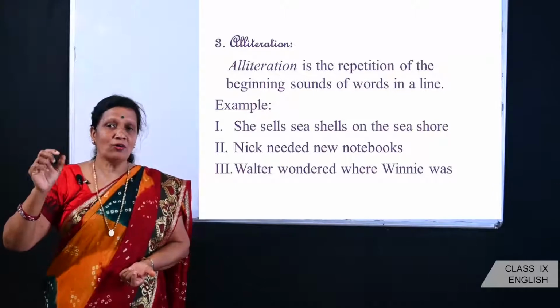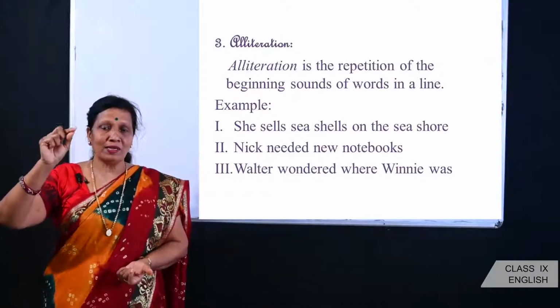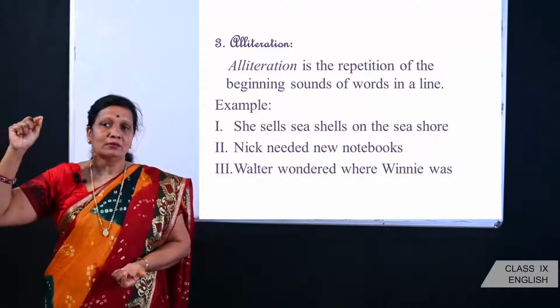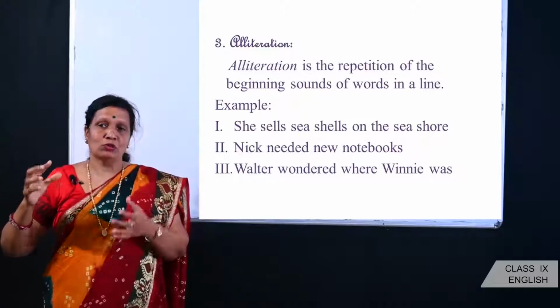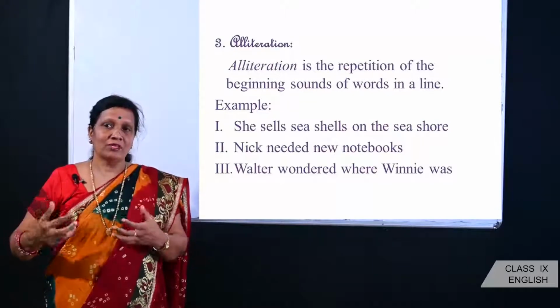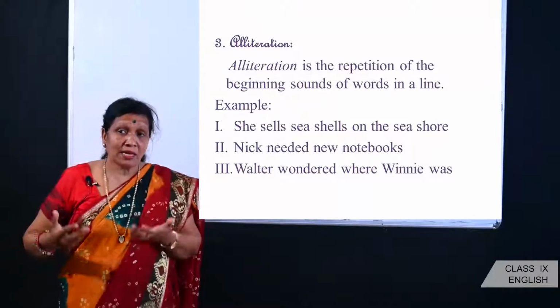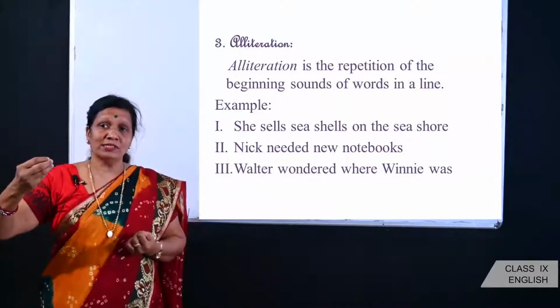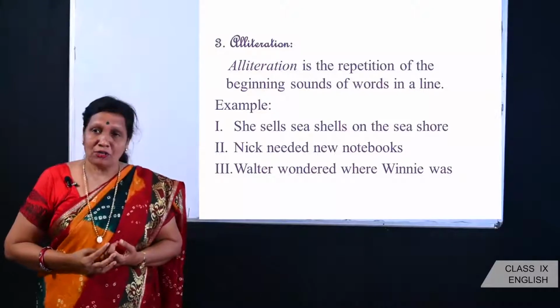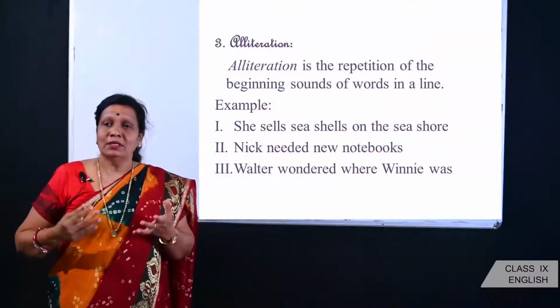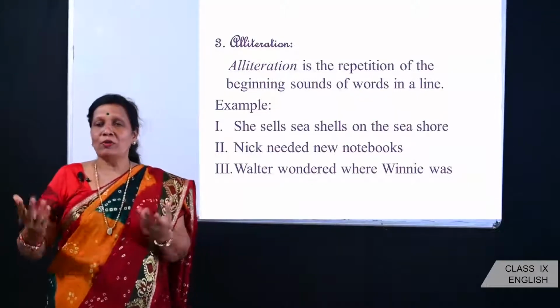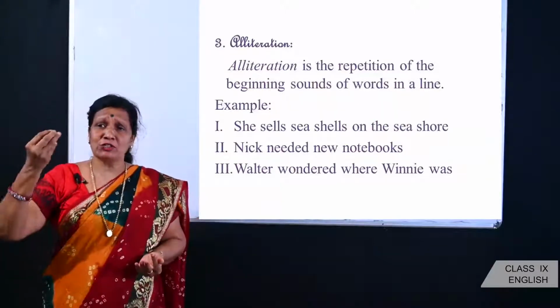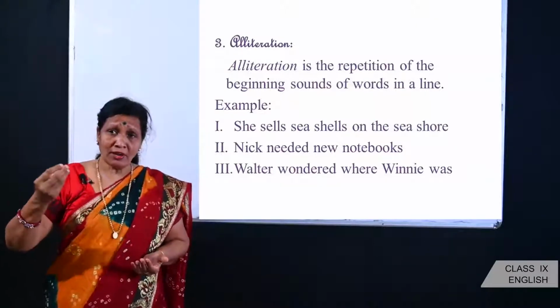So the sound sh and s have been repeated in the same line. So the words beginning with letters having the same sounds are known as alliteration. Most of the time, in order to make the poem more beautiful, the poets use this poetic device.